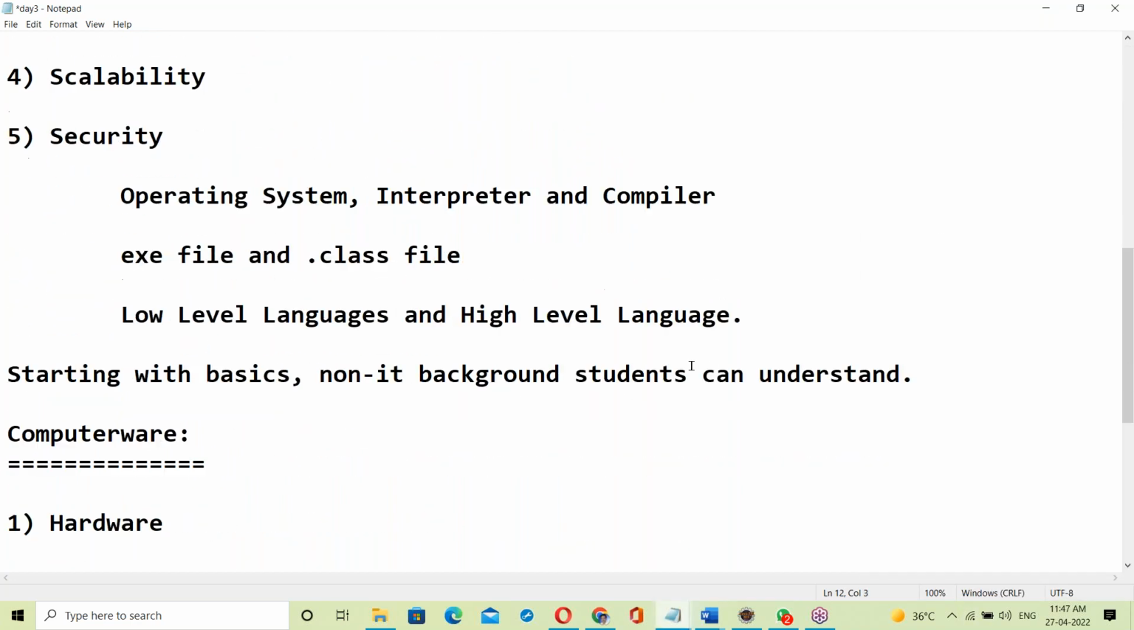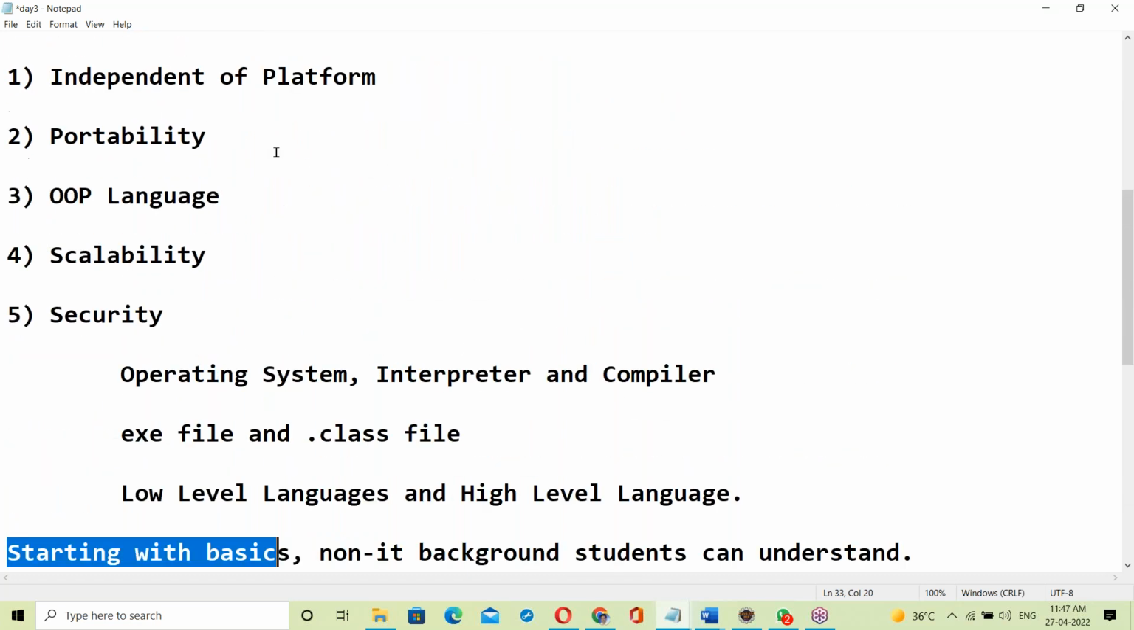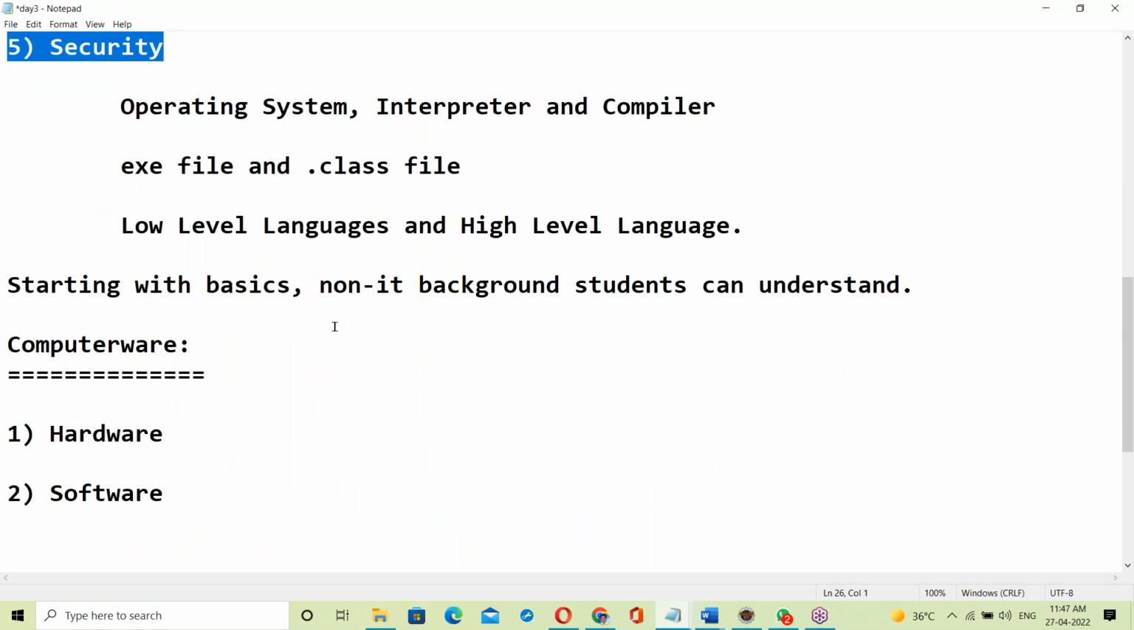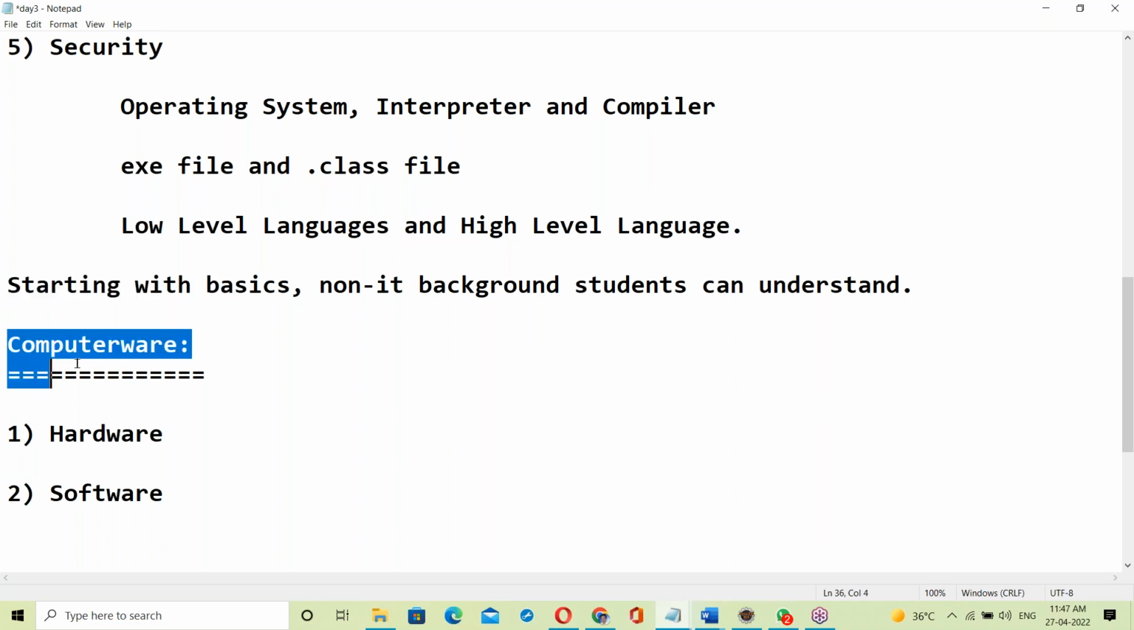Okay. Now let us see. Starting with basics. Before going to Java, to understand the Java features, some software basics are required. Let us start with software basics. There is hardware and software.